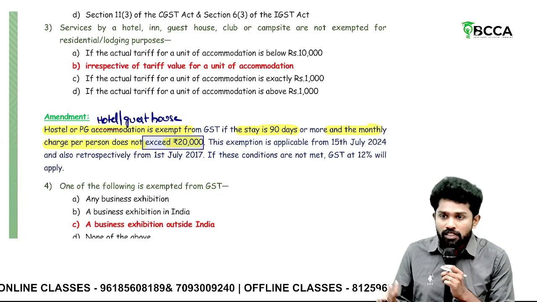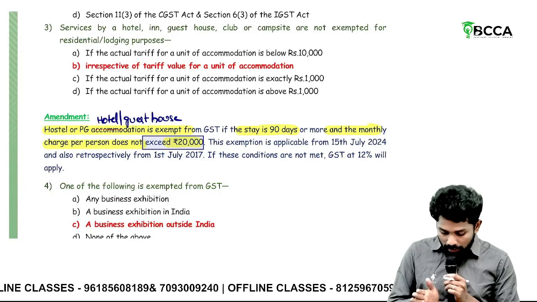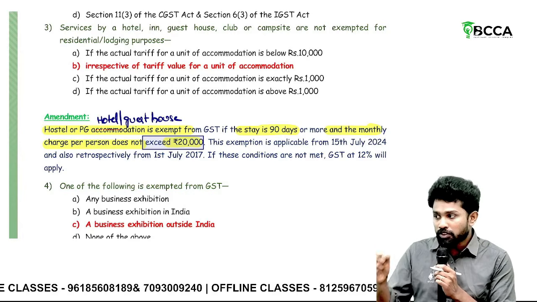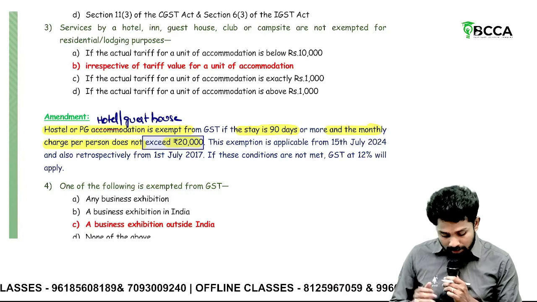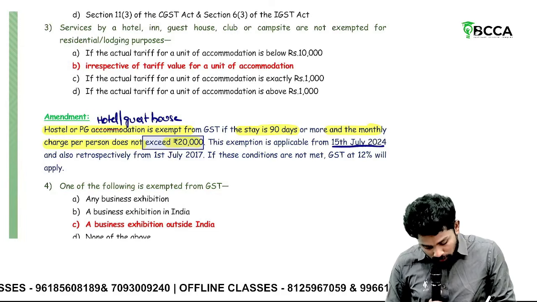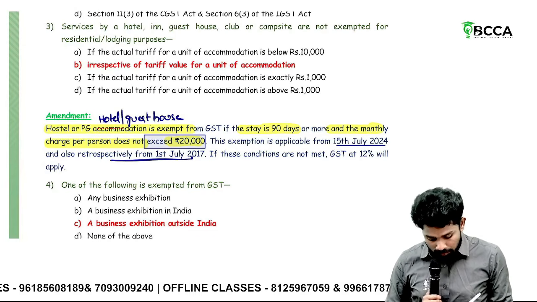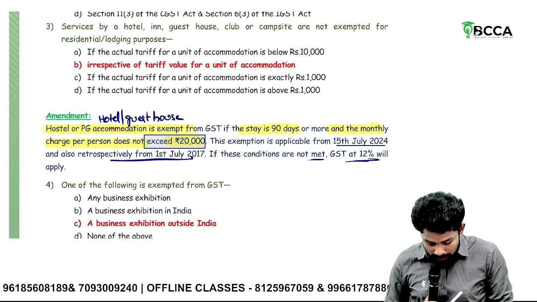But usually in hotels and guest houses, per month is not applicable now. That's why I am saying hostel and PG, up to 20,000, it is exempted only. That is the current provision. This exemption is applicable from 15th July, and it also has retrospective effect. If these conditions are not met, GST is payable at 12%.